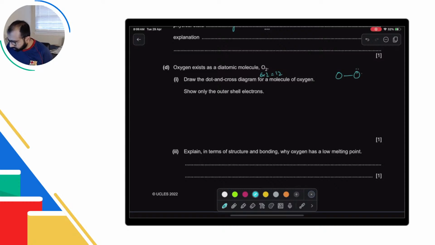So 1 2 3 4 5 6 7 8 9 10. हो गया. Just start by all of them, and last step, if the number of electrons is not 8 on all of them, if the octet is not complete, take one and share it. So यहाँ से मैं इसको लूंगा और मैं इसको share कर दूंगा, and I'm good. बन गया. Let's try another one.